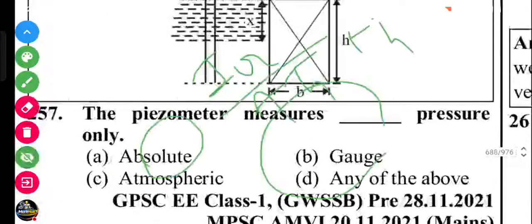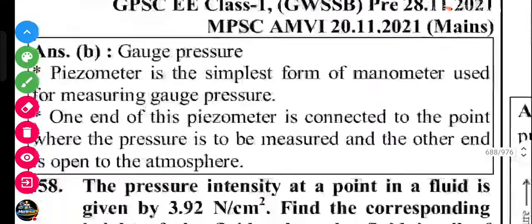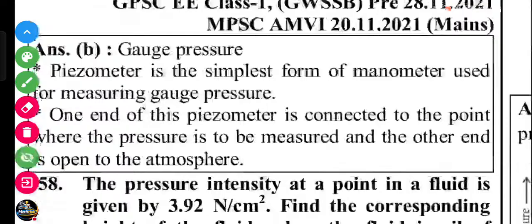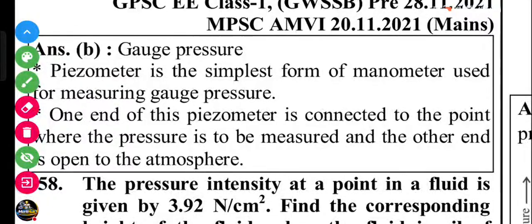Next question, friends. The piezometer measures the pressure only: absolute, gauge, atmospheric, or any of one. The piezometer only measures the gauge pressure. You can see the explanation. A piezometer is the simplest manometer used for measuring gauge pressure. One end of the piezometer is connected to the point where the pressure is to be measured, and the other end is open to the atmosphere.